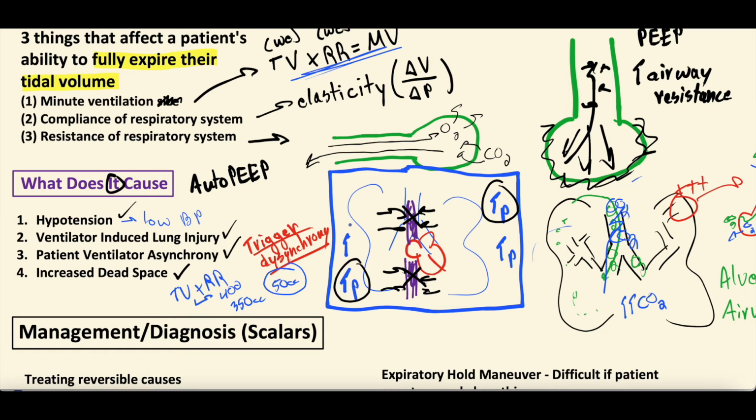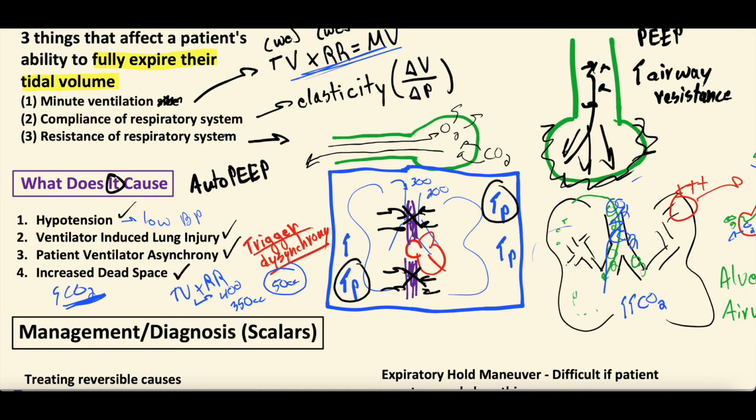So now that pressure is so high that when the ventilator tries to breathe in 400 cc's, it can only get 300 in. But even with 300 in, there's so much air stuck in there. Now you're only pushing out 200, right? And your minute ventilation can go down and down and down. In addition to that, by hyperinflating all these areas, it can also increase that dead space. So you have less ventilation, and that can cause increased CO2 retention or hypercapnia.